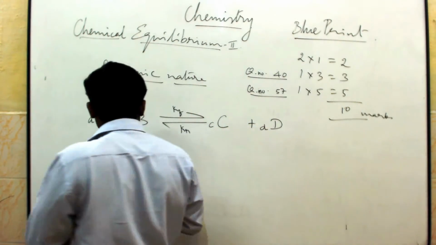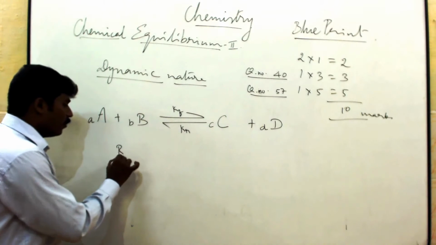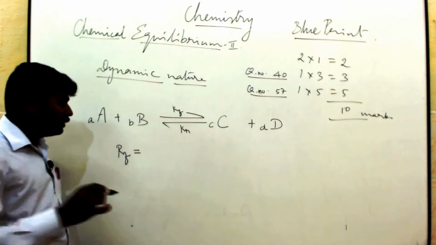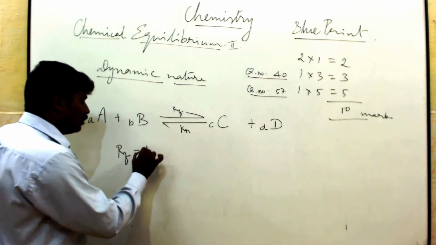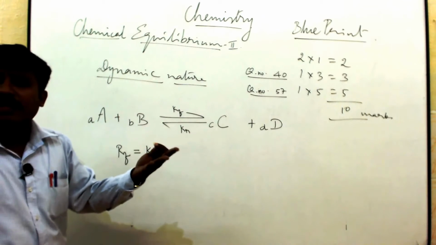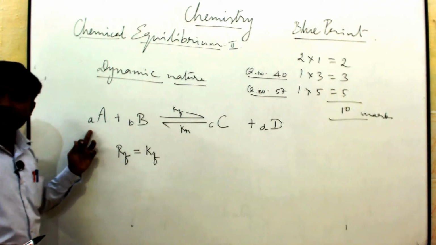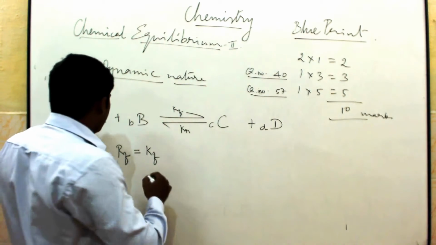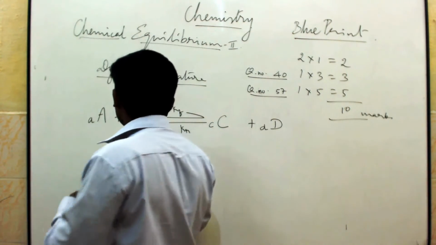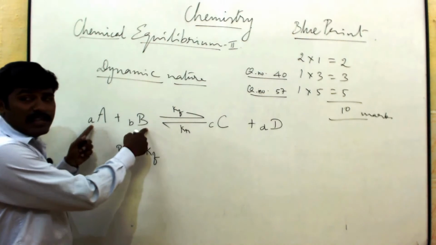So initially the rate of forward reaction depends upon the rate constant for the forward reaction. The rate of forward reaction depends upon the reactant. So the rate of forward reaction is equal to the rate constant for the forward reaction times the concentration of the reactant.